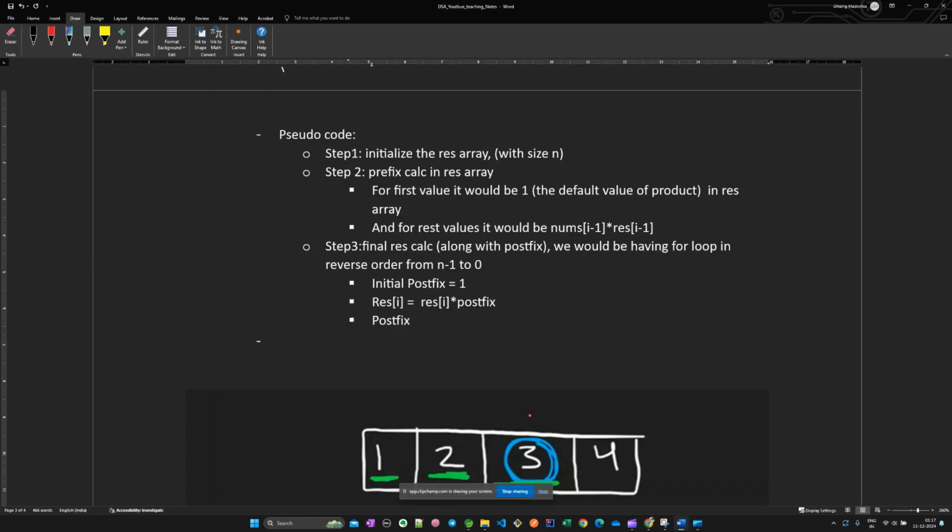Now the postfix, we were calculating a new postfix every time. And what was the new postfix? The previous postfix we were having into nums of i, because we would be going through, for example, this one.